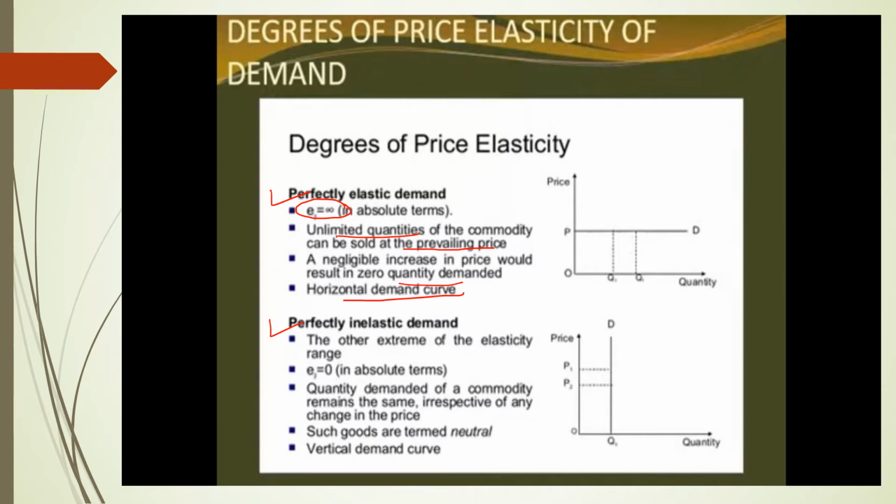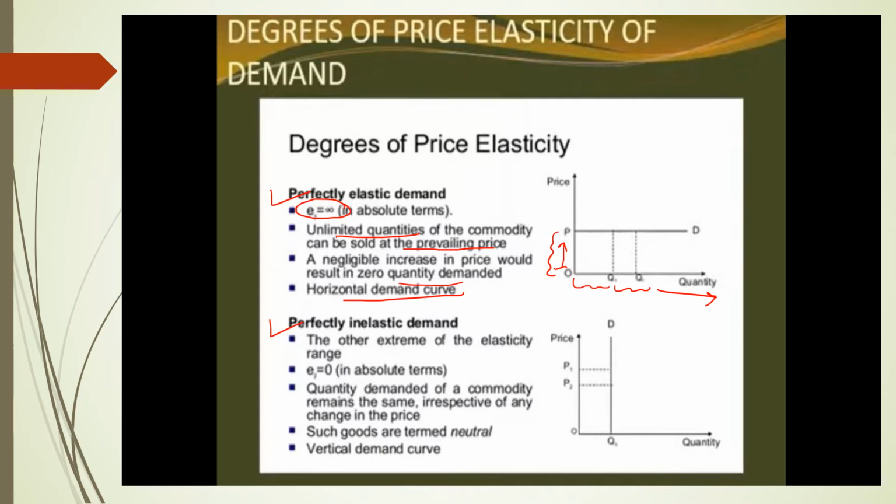So as a result, you can see in the diagram OP is the price, and there is no change in the price, but there is a change in the quantity demanded, that is OQ1 and OQ2, and this will keep on moving. So there is no change in the price, but there is a change in the quantity demanded. So here the elasticity of demand is equal to infinity.